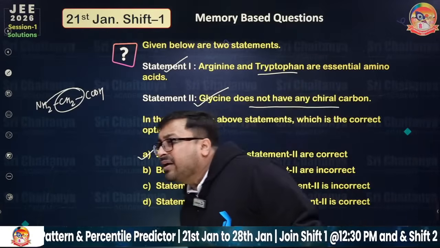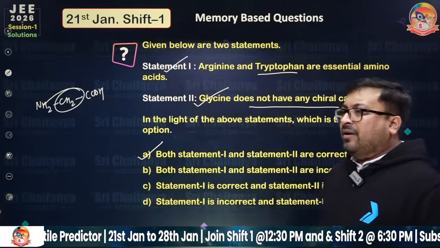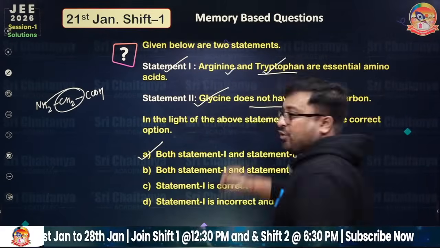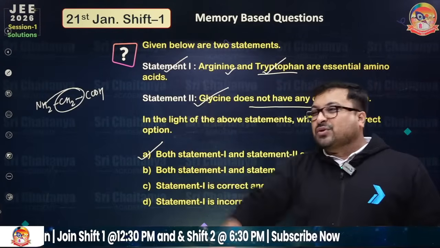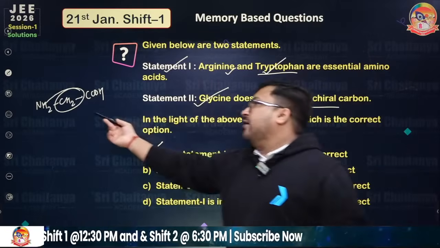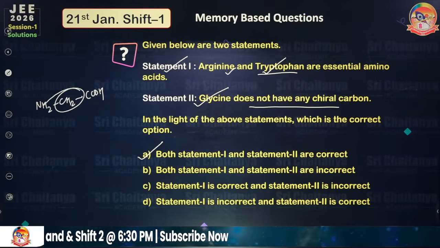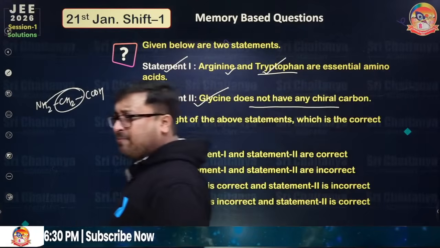Sir, I am not getting your point about the submission. Kumar Yasu, both of these are essential amino acids. Please see the table of NCERT, you will find the star marks on them. And this is not a chiral carbon, okay? So both are true. Now, ready for the next question, everyone?